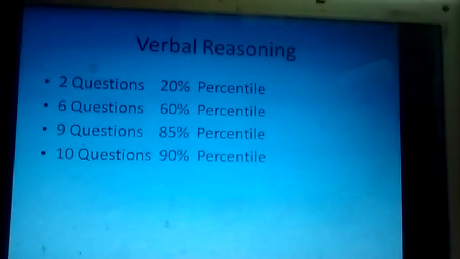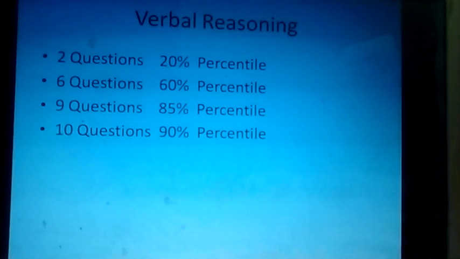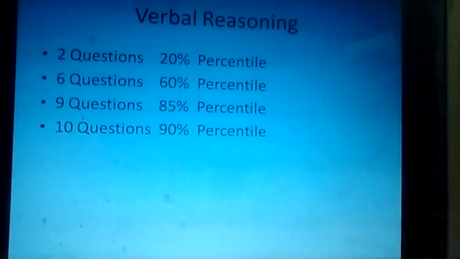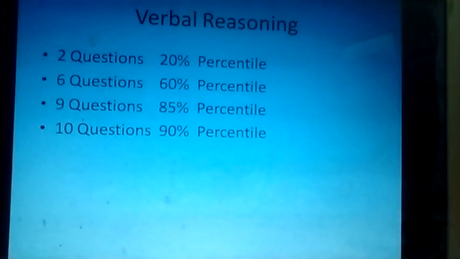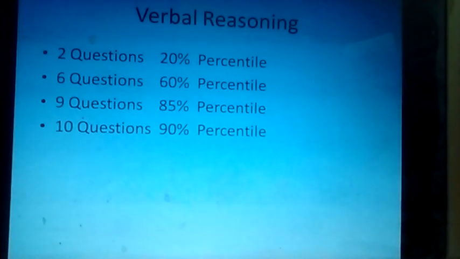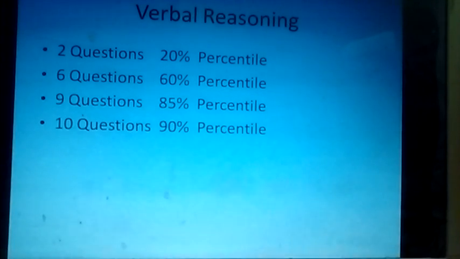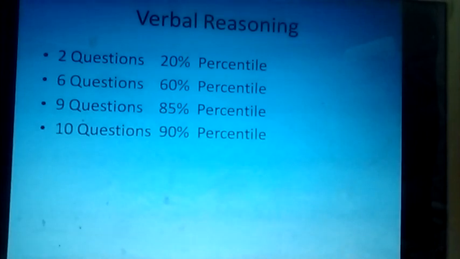Our next section is verbal reasoning. In verbal reasoning, if you attempt 2 questions, you can score 20 percentile. If you attempt 6 questions, you can score 60 percentile in the verbal reasoning section. If you attempt 9 questions, you can score 85 percentile. If you attempt 10 questions, you can score 90 percentile in the verbal reasoning section.